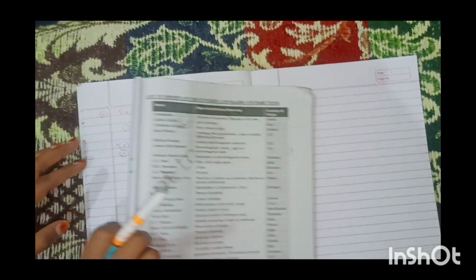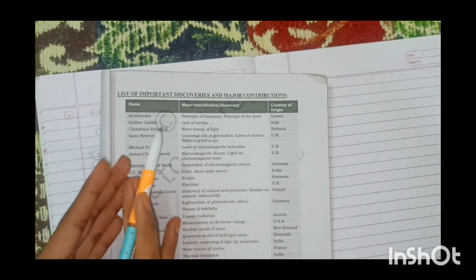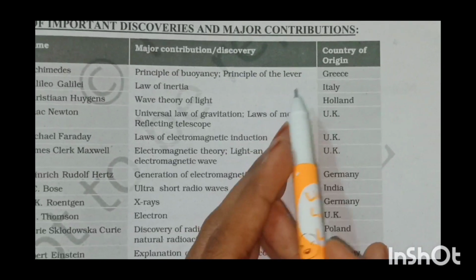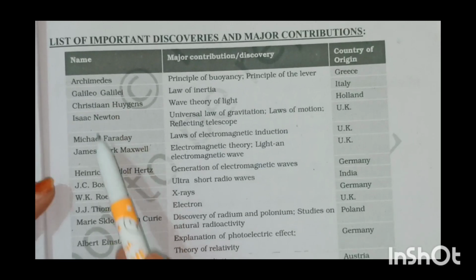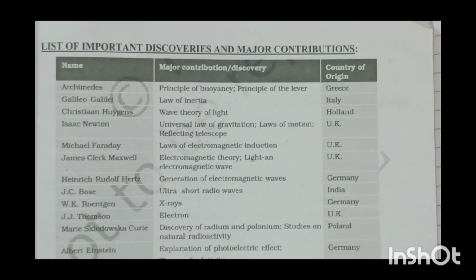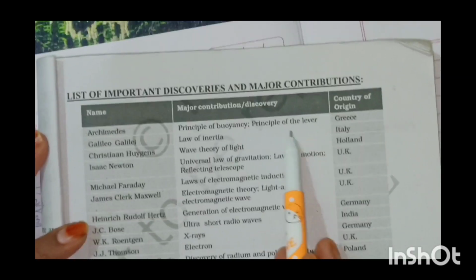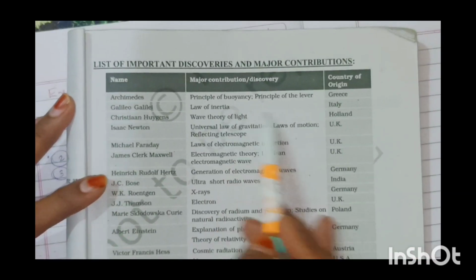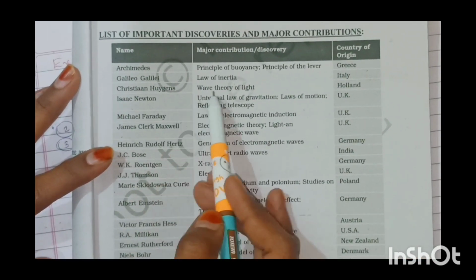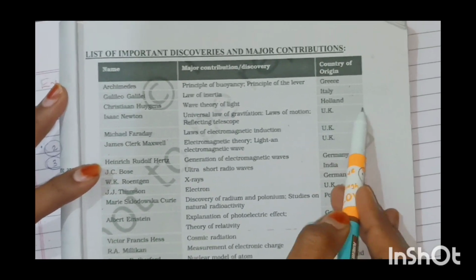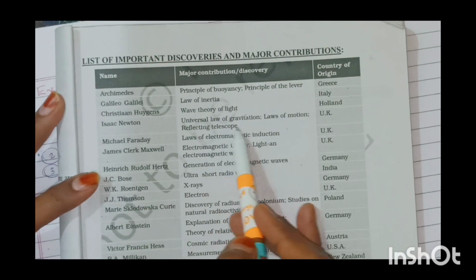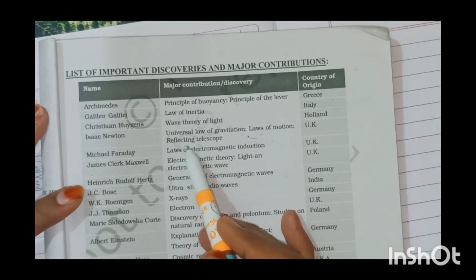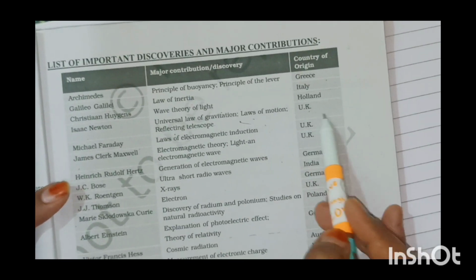Next topic is a list of important discoveries and major contributions, which means name, major contribution or discovery, and country of origin. These are some scientists' names, their discoveries and countries. First one, Archimedes, principle of buoyancy, principle of lever. Country, Greece. Next, Galileo Galilei, law of inertia, that is Italy. Christian Huygens, wave theory of light, that is Holland. Isaac Newton, universal law of gravitation, laws of motion, reflecting telescope, that is UK, United Kingdom.